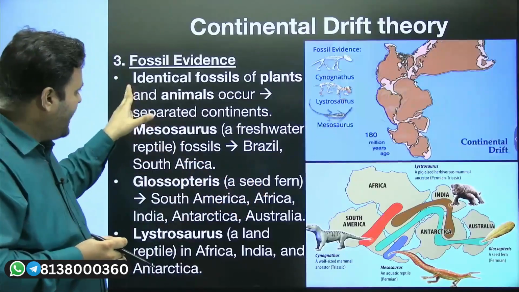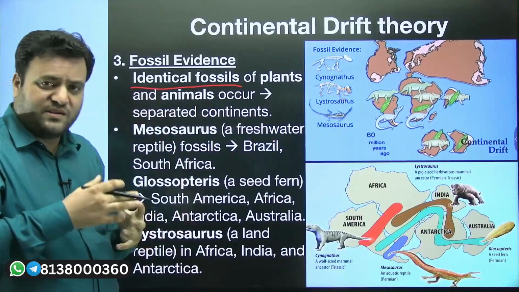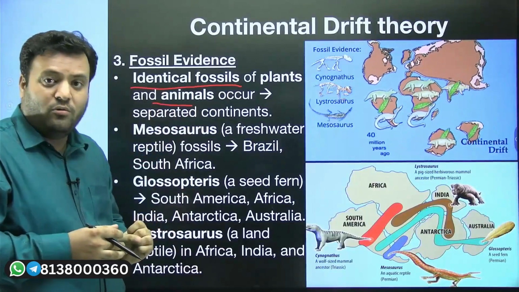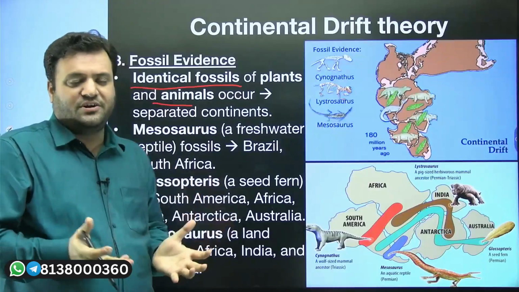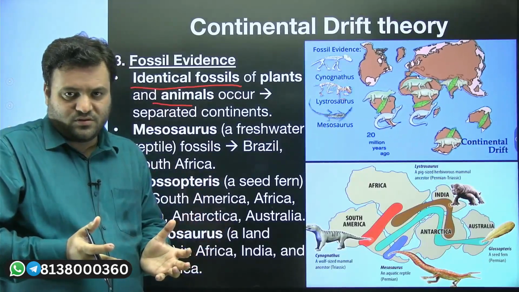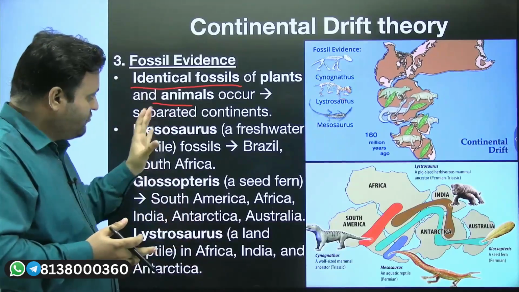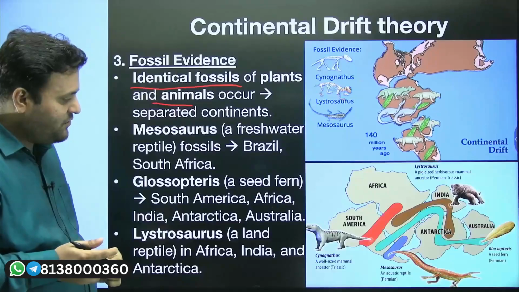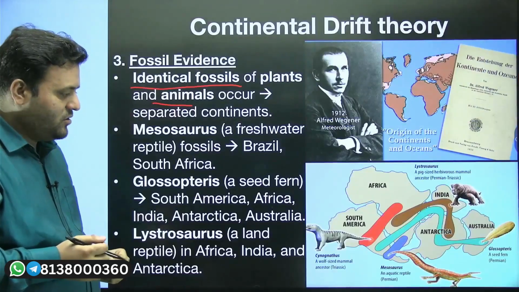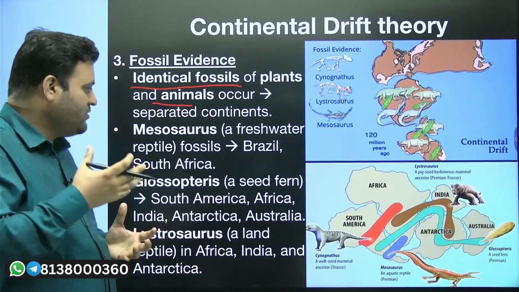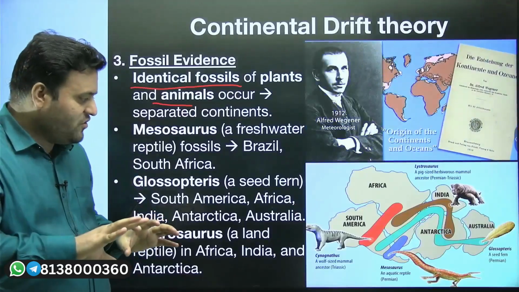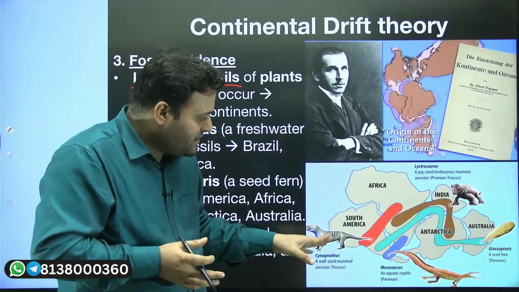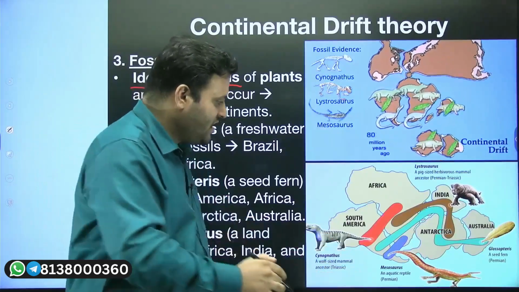So identical or similar kinds of fossils, or similar plants and animals, have been found on now separated continents. And what kind of fossil evidences have been found? First, Mesosaurus. Mesosaurs are basically freshwater reptiles, and evidence of Mesosaurs has been found in South America, and also in Africa.